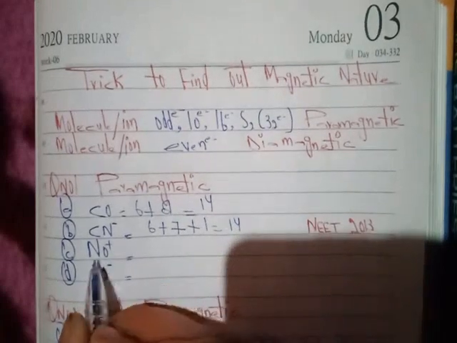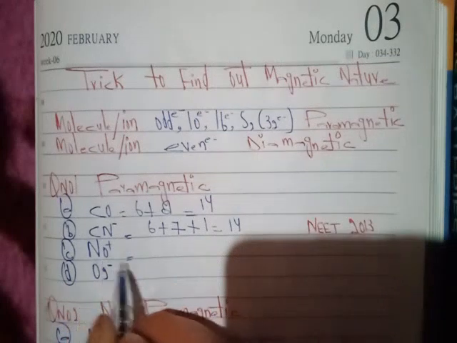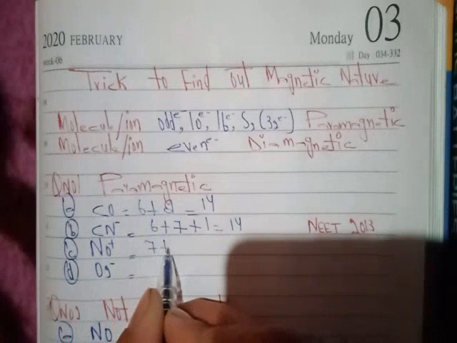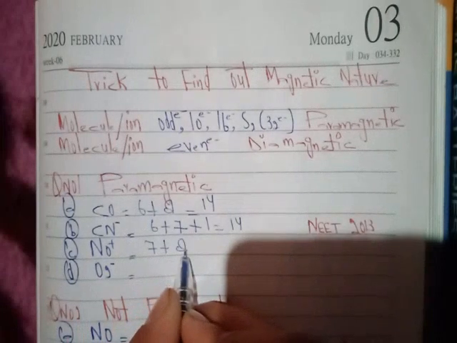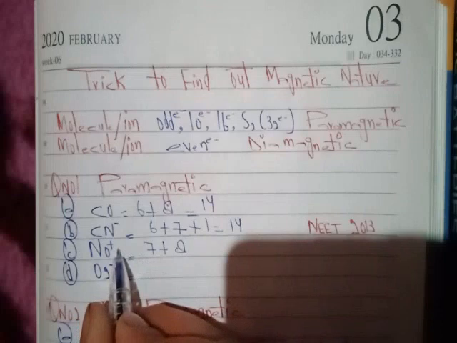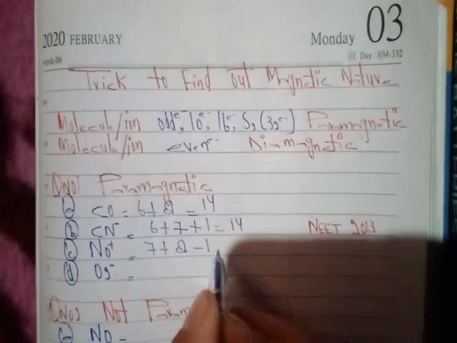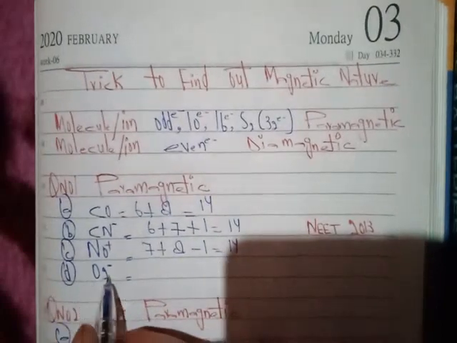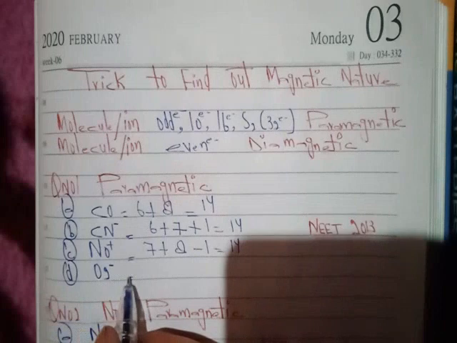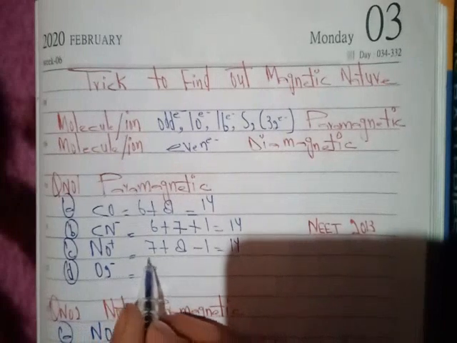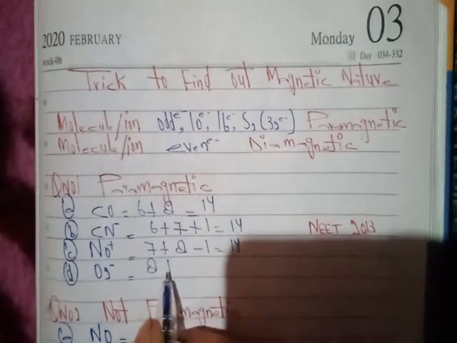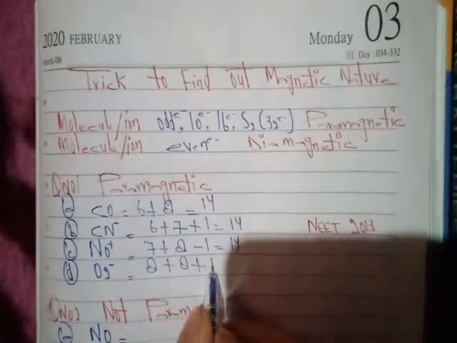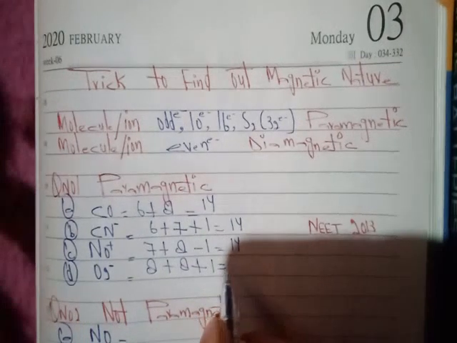NO positive, 7 plus 8, minus 1, equal to 14. O2 negative, 8 plus 8, plus 1, equal to 17.